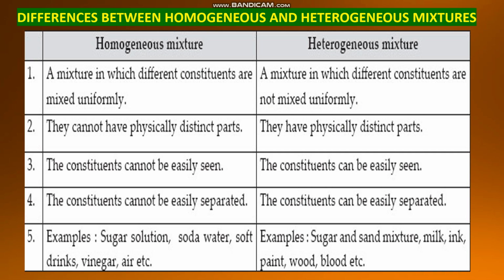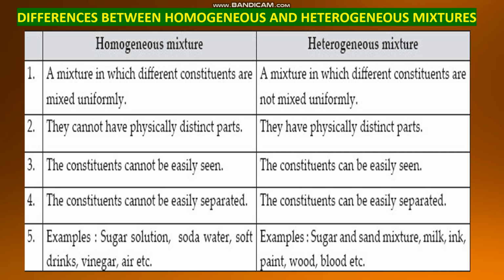Another difference, in homogeneous mixture, they cannot have physically distinct parts. That means as we have seen the example of salt and water, in that mixture, we cannot see separately where are the salt particles. So they cannot have physically distinct parts. But in heterogeneous mixture, they have physically distinct parts.